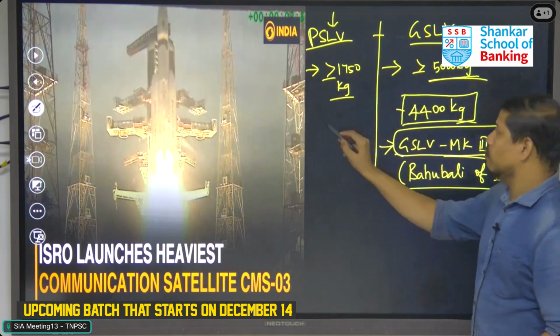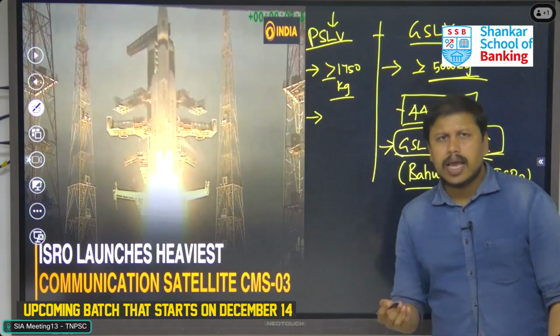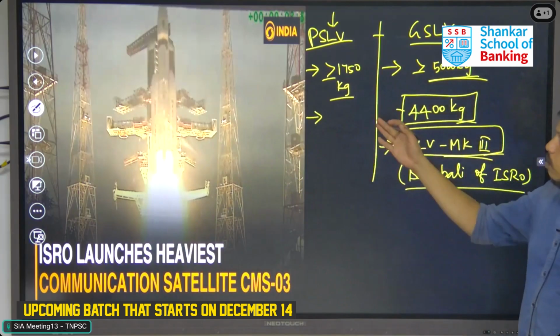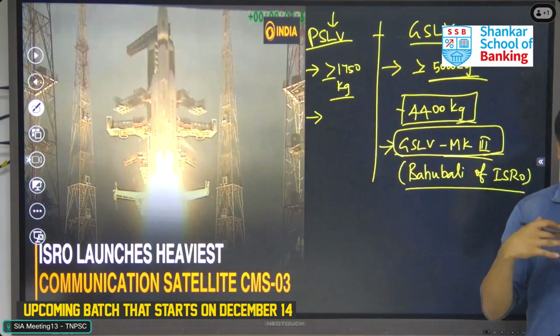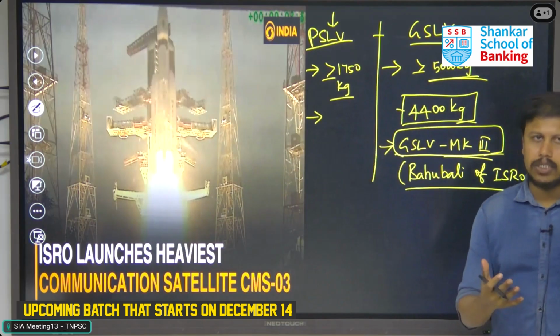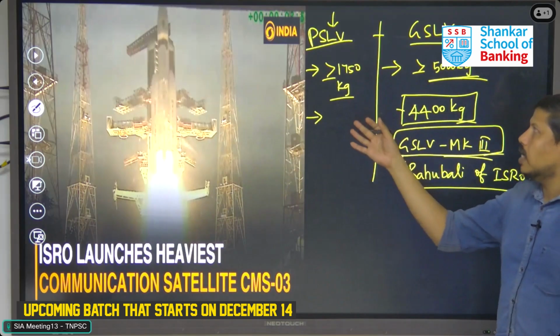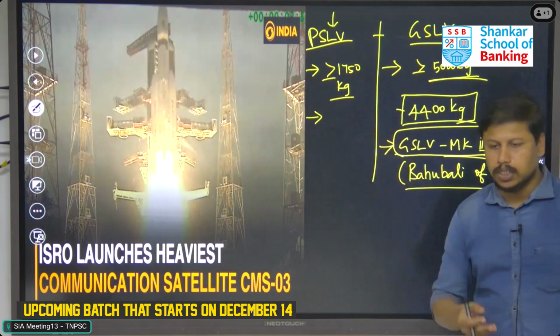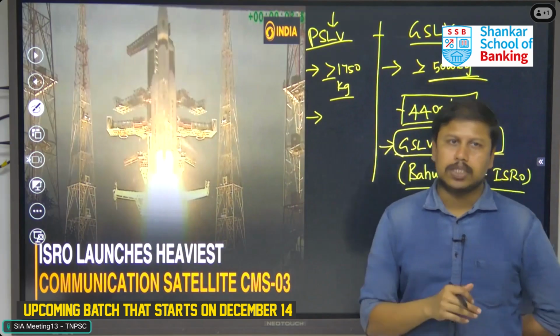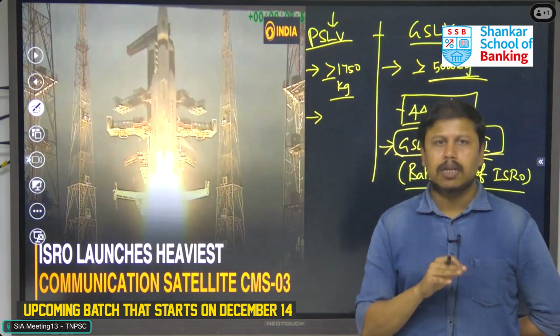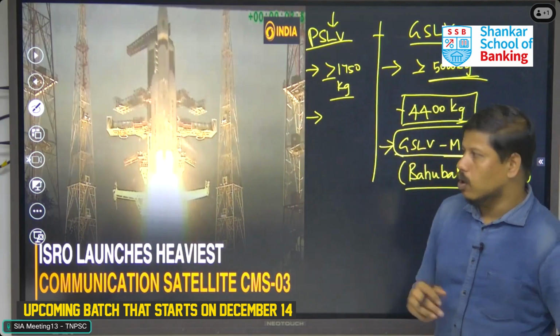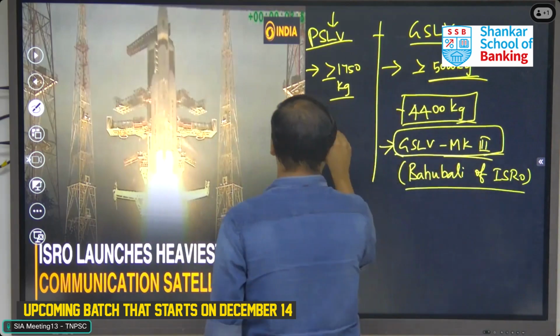Coming to the PSLV, it carries smaller weights, but still for ISRO, this PSLV is the nearest and dearest satellite launching vehicle because it has carried some 60 to 62 missions until now. Among these 62 missions, up to 56 missions have been successful. So obviously, this PSLV is fondly called the